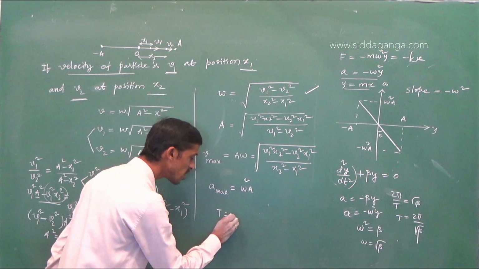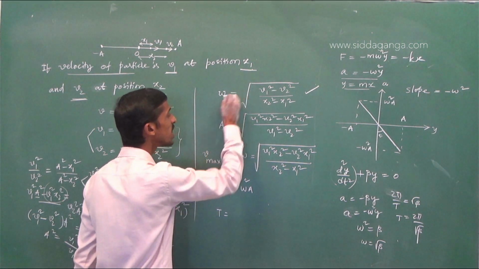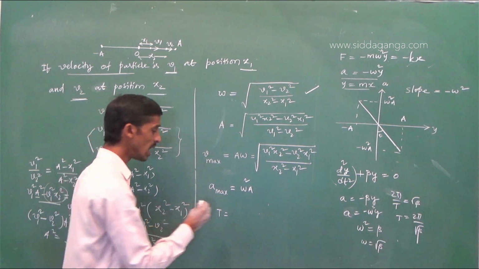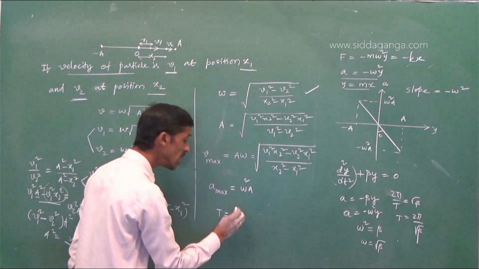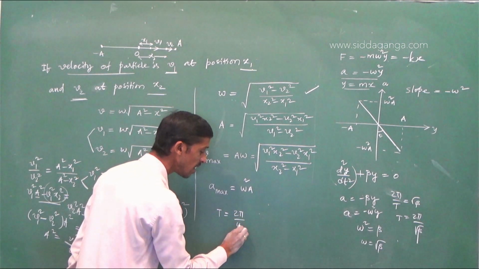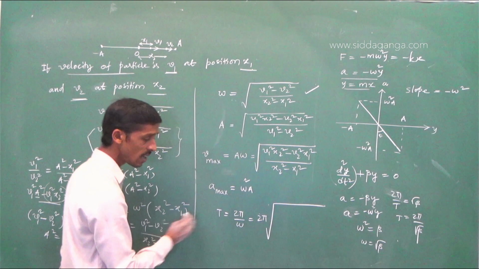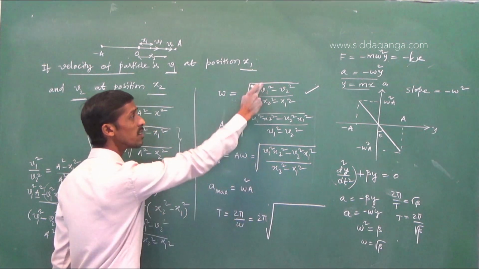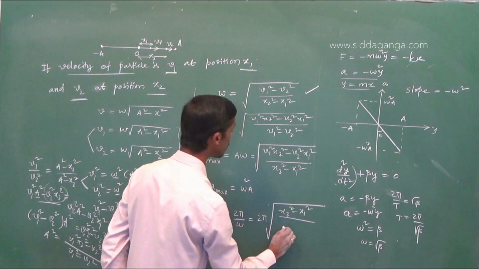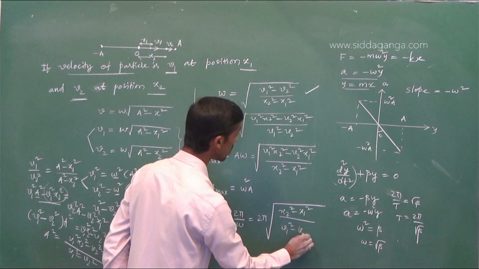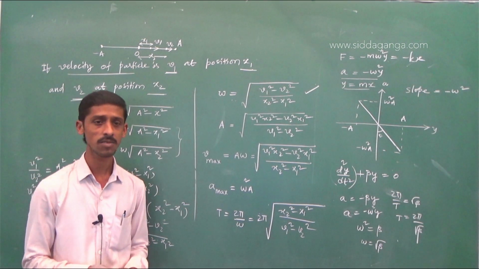If it is asked to calculate time period, as you know, expression for angular frequency, omega is equal to 2 pi by T, so T is equal to 2 pi by omega. So ಹಾಗಾಗಿ 2 pi square root of omega denominator is ulta. So x2 square minus x1 square divided by v1 square minus v2 square. So this is how the things can be related.